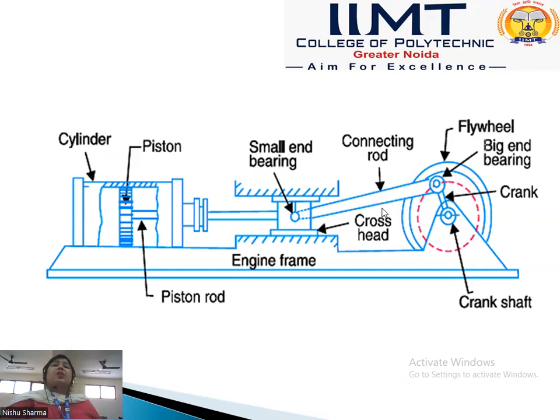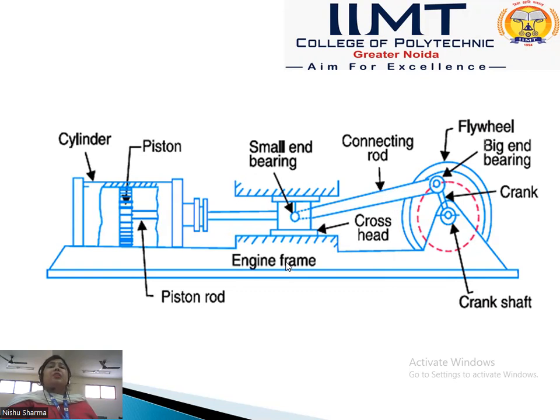The connecting rod is connected to the piston cylinder arrangement with a small end bearing. When the connecting rod oscillates, the piston reciprocates in the cylinder. So there is motion between only four parts.